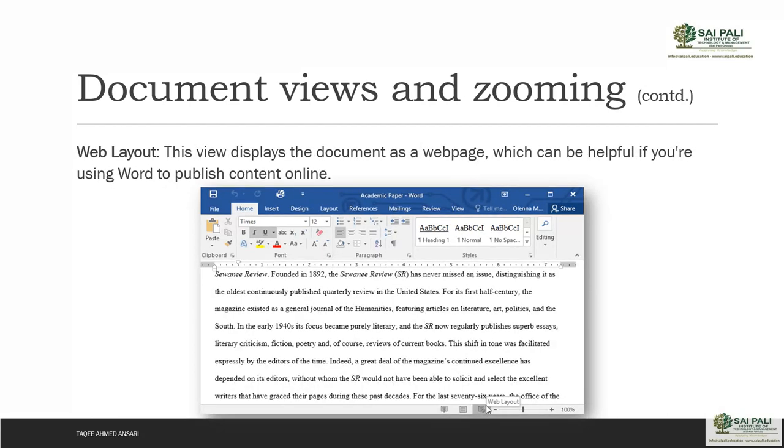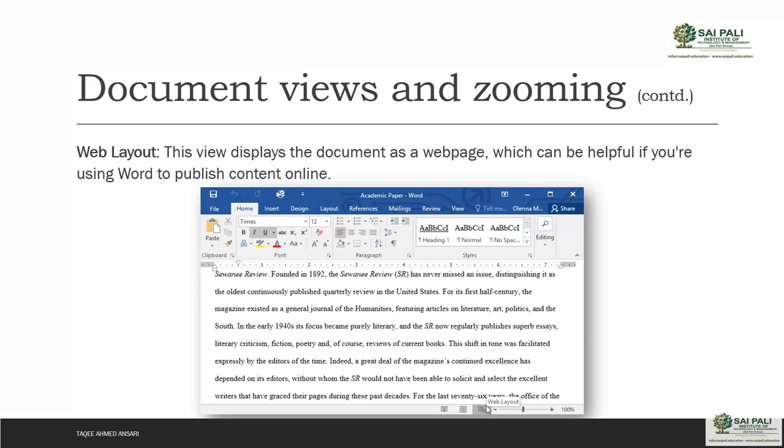Then web layout. This view displays the document as a web page. You know, if you go to a website, it does not display as a page by page document. It goes straight as a web page.